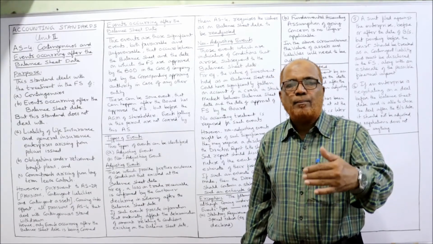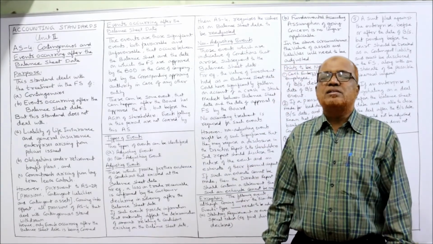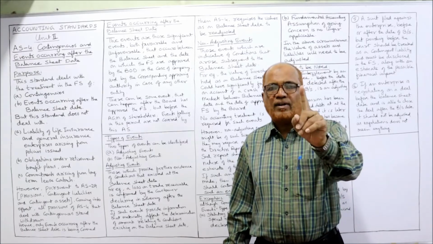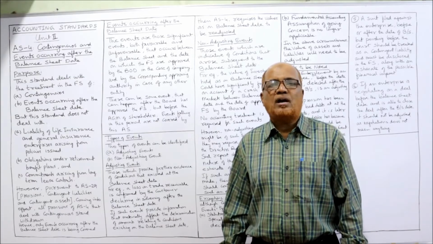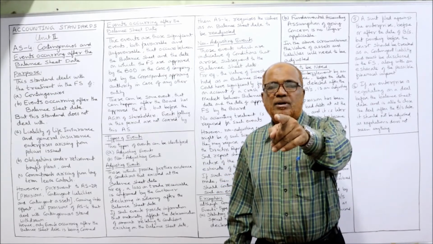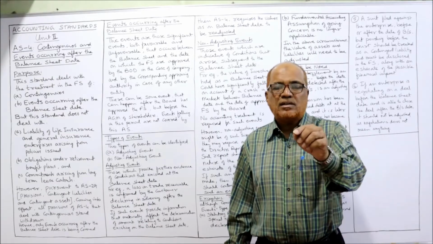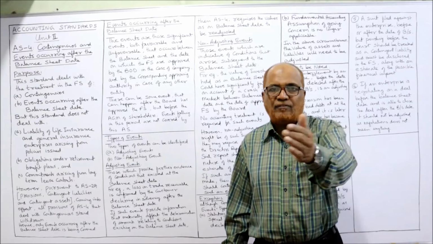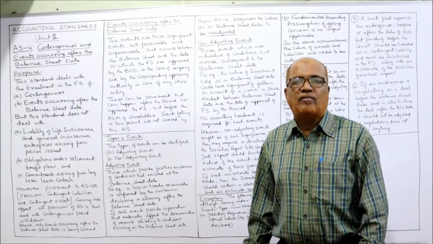By taking one example, I'll try to explain you more. For example, this account receivable, debtors. As on 31st March, the total debtors are 1 lakh. Out of 1 lakh, there is one customer from whom 10,000 rupees are due. And after the balance sheet date, that customer has become insolvent or bankrupt. So this information that the customer has become insolvent, we got after the balance sheet date, but before the approval of the financial statements by the board of directors.